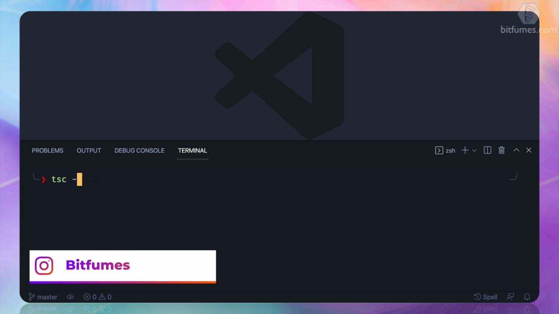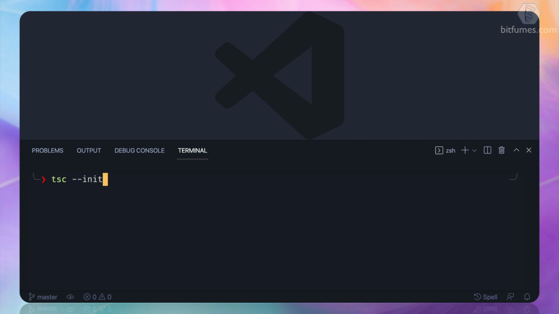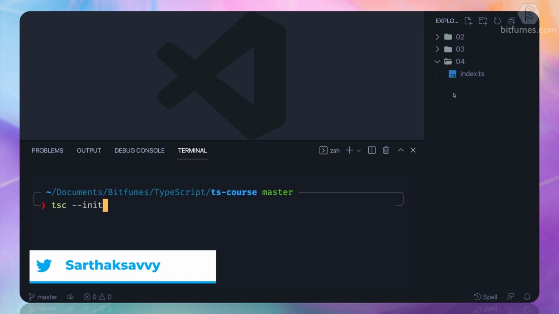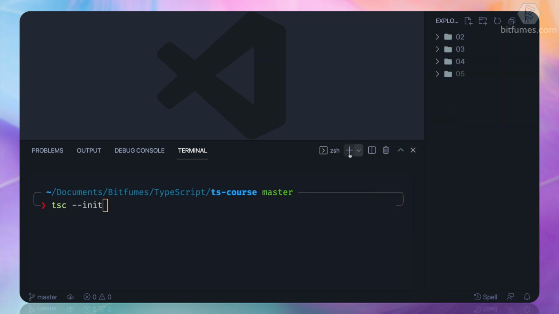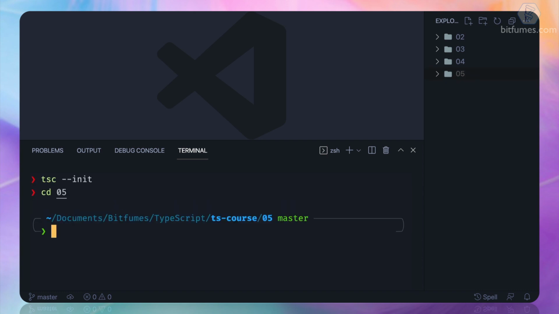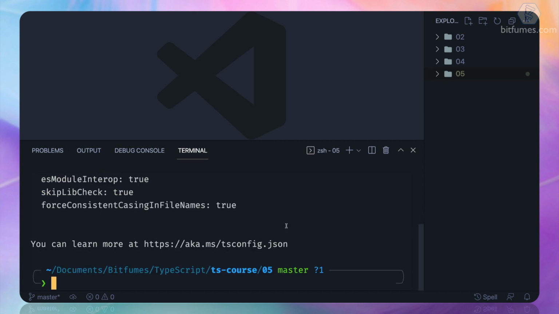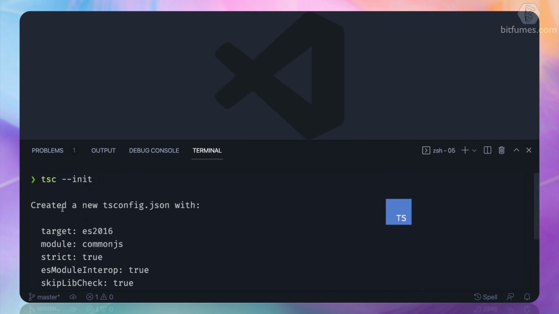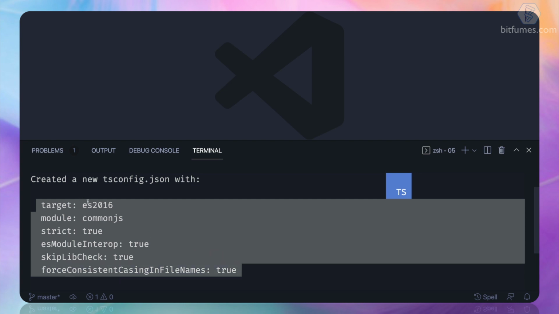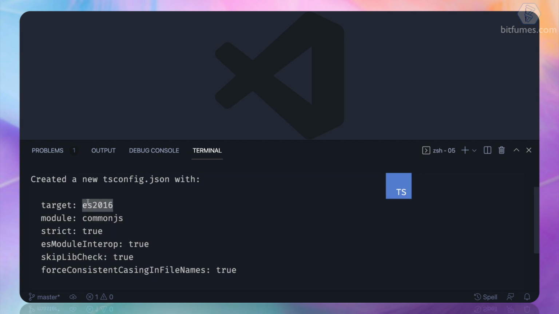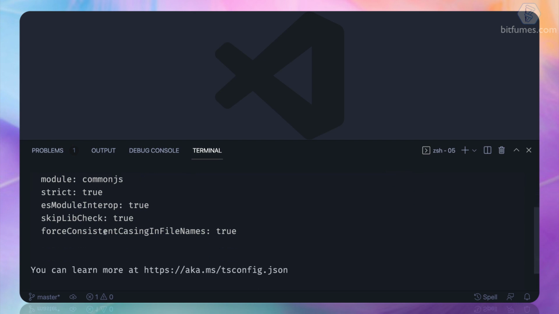So tsc --init. And now, one thing I want to do is everything inside the 05 directory. So first I need to move into 05, and then I say tsc --init. And something happened. So let's see what happened here. It says created a new tsconfig.json file. The things it has enabled for us are target ES2016, module commonjs, strict mode on, and some other things.